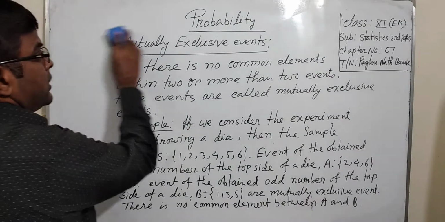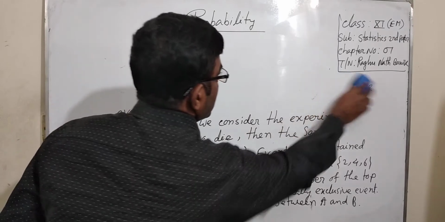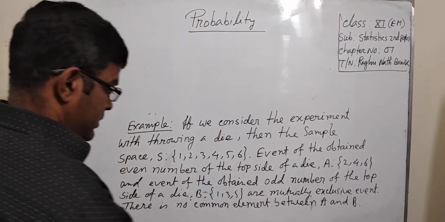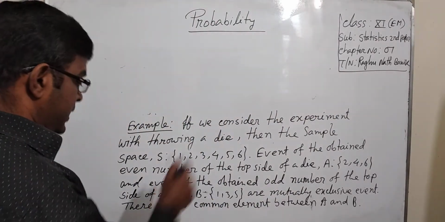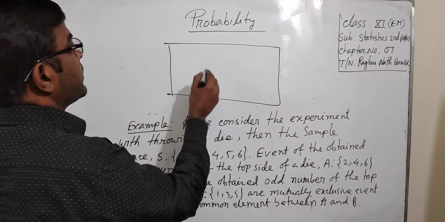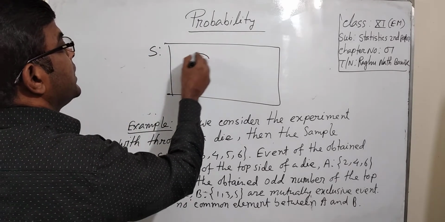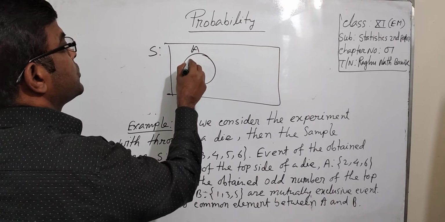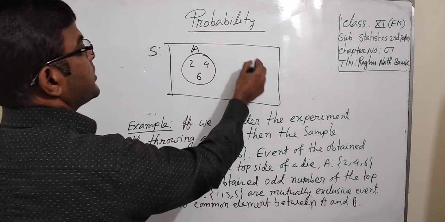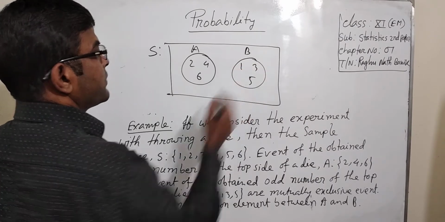Now we draw a Venn diagram. We have to see and make clear that in the sample space of a die, event A is 2, 4, 6 and event B is 1, 3, 5.